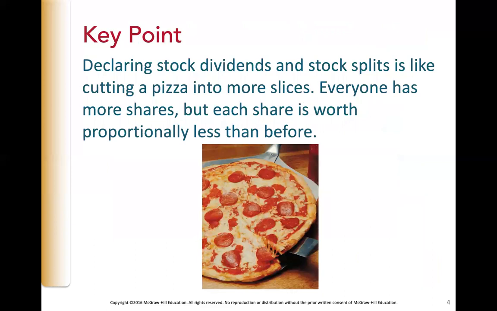Think of the company as a pizza. A 100% stock dividend is like changing an 8-slice pizza into 16 slices by cutting each slice in half. You are no better off with 16 half slices than with the original 8 slices. Whether it's cut into 8 large slices or 16 smaller slices, it's still the same size pizza. Total assets, total liabilities, and total stockholders' equity do not change as a result of stock dividends.